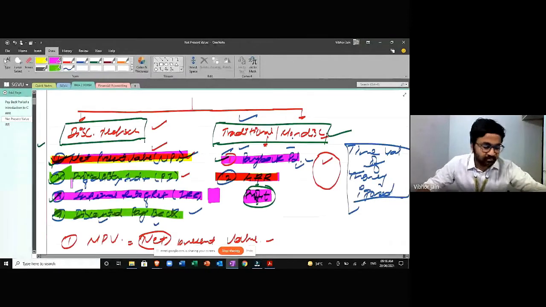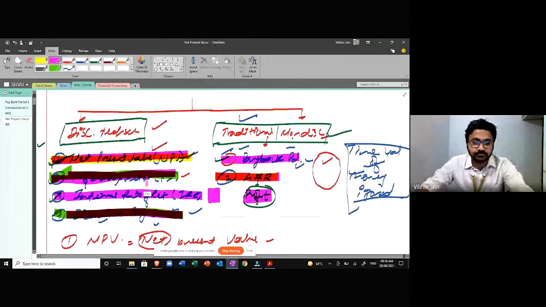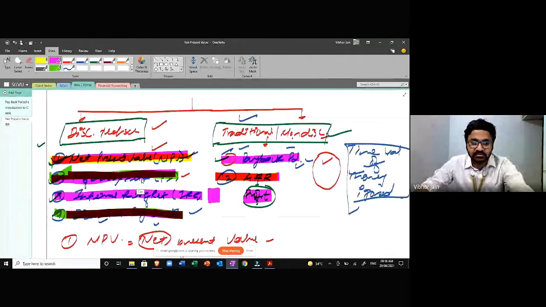So I've taken it very slow. Second is profitability index. Third is internal rate of return, and fourth is discounted payback. I'll talk about all these topics again so that there is no confusion, and then we'll solve the questions of IRR.